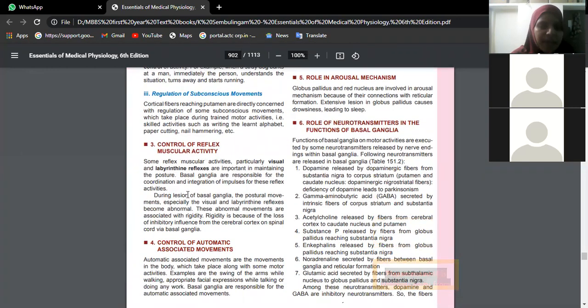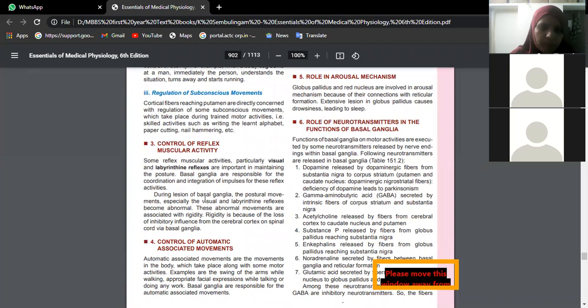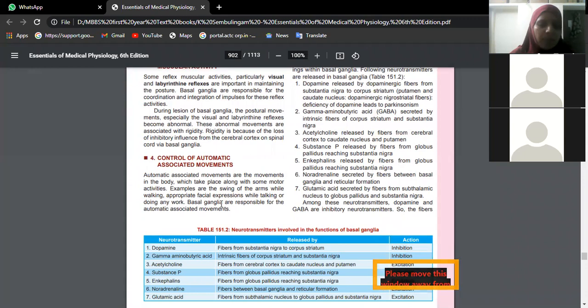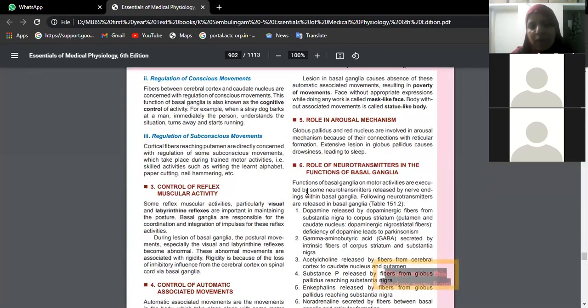Okay, reflex activities. Suppose now you are listening to the lecture, something is falling from there, suppose suddenly, though you don't look there, still you will notice, that is the activity of visual and labyrinthine reflexes. Okay beta, so that is control of reflex muscular activity. Okay, then control of automatic associated movement. So automatic associated movement in the sense like swinging of arms while walking, appropriate facial expression while talking, all these are associated movements which are under the control of basal ganglia.